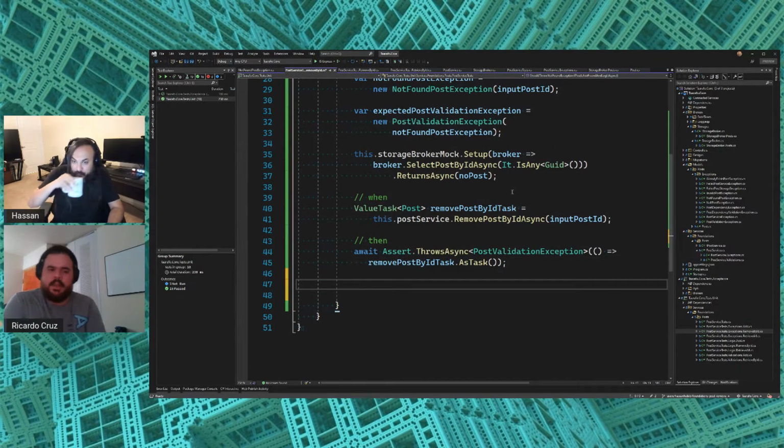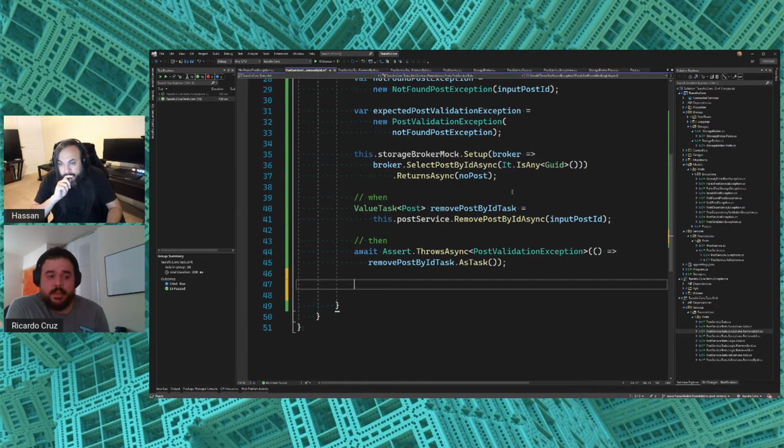I believe we would need to then verify if the logging broker logged the... Yeah. What other dependency was called before the logging broker? Other dependency. So we're going to call the logging. That's a dependency, right? The logging broker. Did we call any other brokers that we need to verify they have been called in this process?